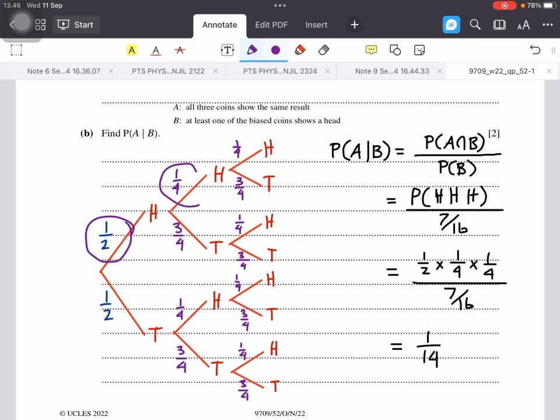And then the biased coin, the probability show head is 1/4. And the other biased coin also the same, 1/4. So probability all coins show head is half times 1/4 times 1/4. And don't forget to divide by probability B, which is 7/16. The final answer will be 1/4.